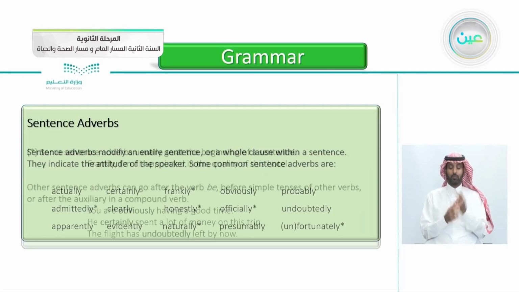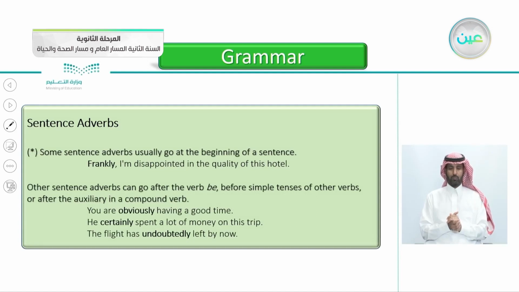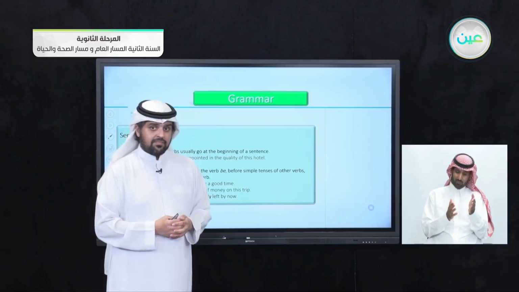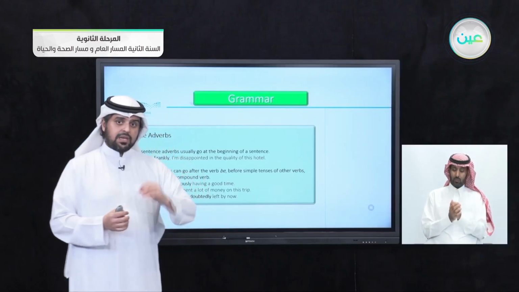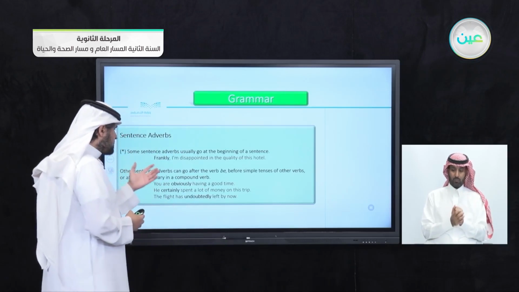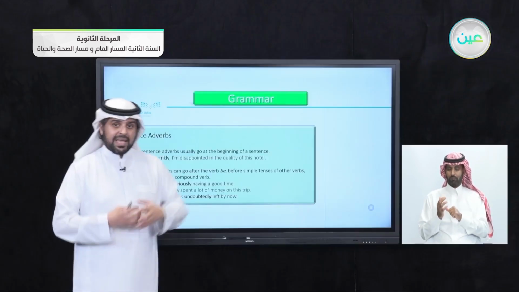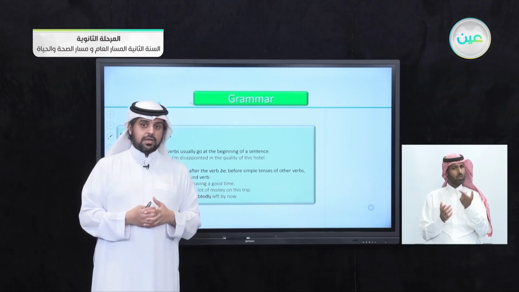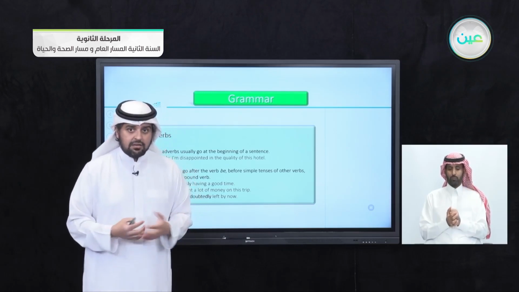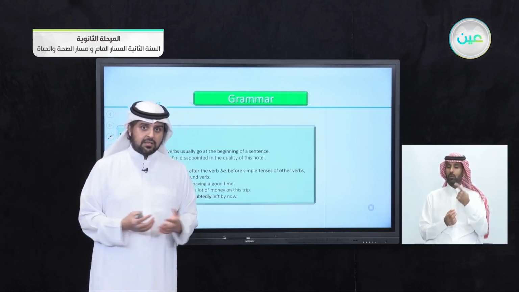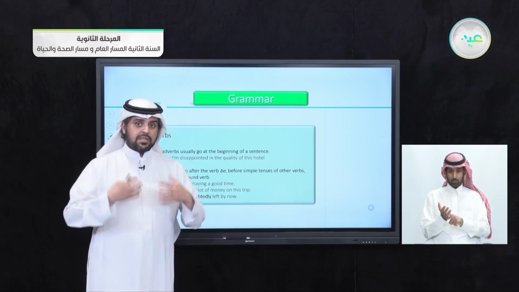So let's take some examples here of sentence adverbs. Some sentence adverbs usually go at the beginning of the sentence. When you say frankly, I'm disappointed in the quality of this hotel. So when you say frankly, this indicates the attitude of the speaker, which is he's being honest here. Frankly, admittedly. When you say admittedly, it means that you admit something.